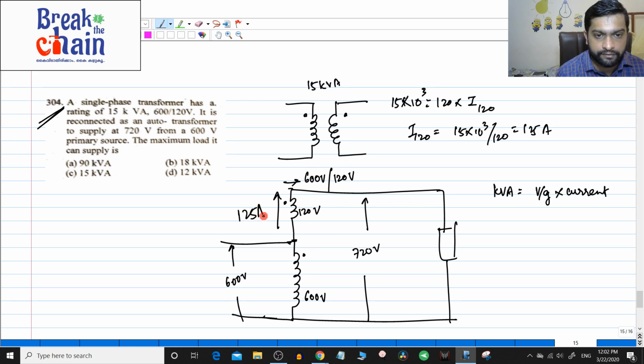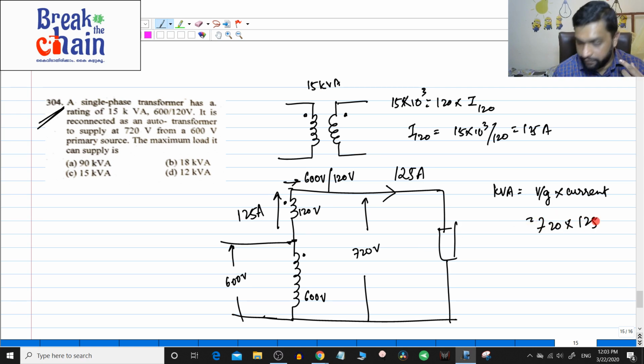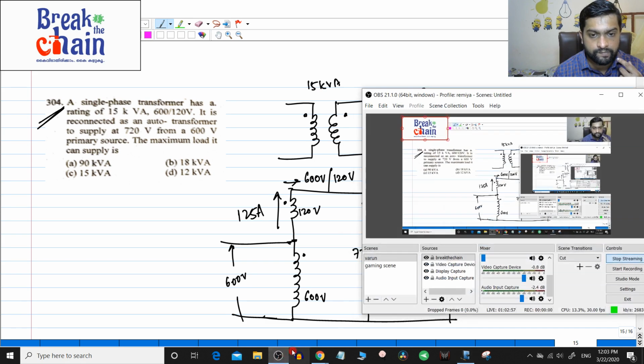So, the maximum current through the load can be 125. Maximum current which the transformer can supply is 125 amperes. If you load it beyond that condition, it will get damaged. So, here this will be 720 into 125. So, I think it is 90 kVA, 90 kVA.